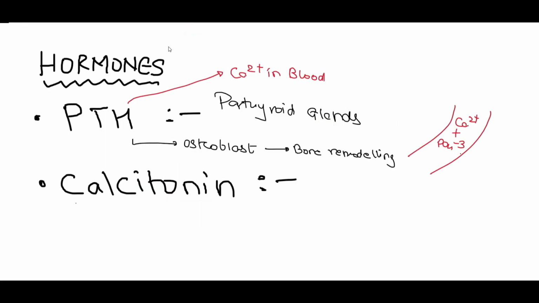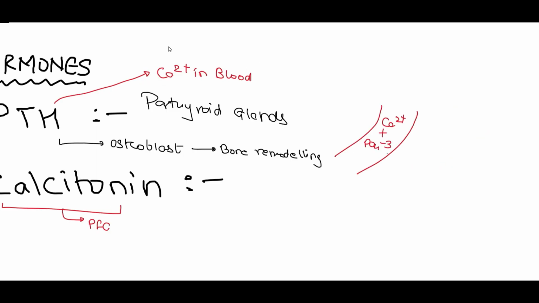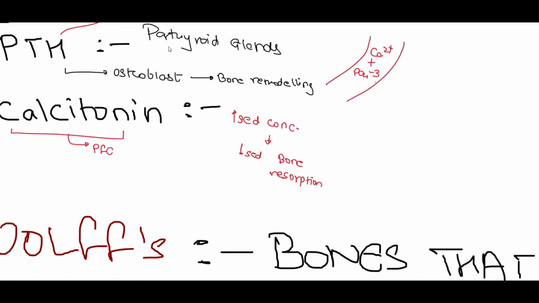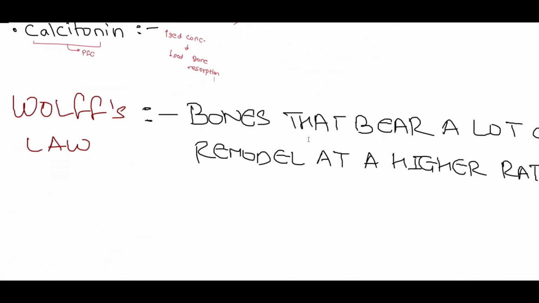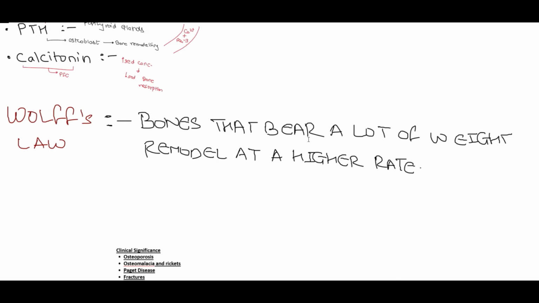So under the influence of calcitonin, which is secreted by the parafollicular cells, if the level of calcitonin increases in the blood, it would lead to a decreased bone resorption process. Now let's discuss a law which is based upon the bone remodeling process, that is Wolff's law. Wolff's law states that the bones that bear a lot of weight remodel at a higher rate. So if a bone undergoes injuries, then there are high chances that it would remodel and repair itself.